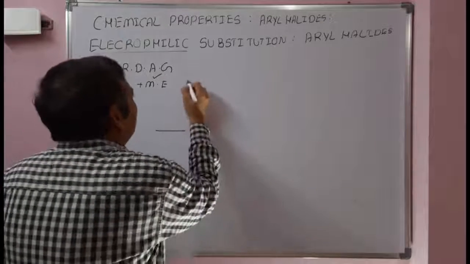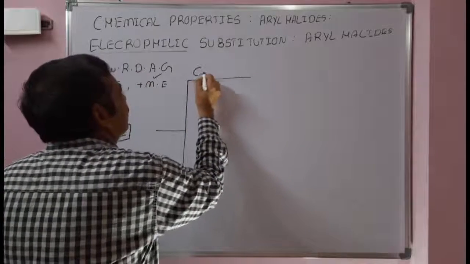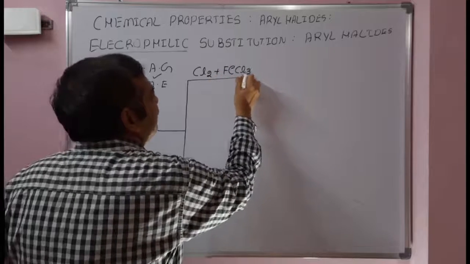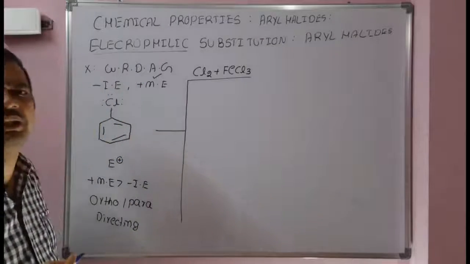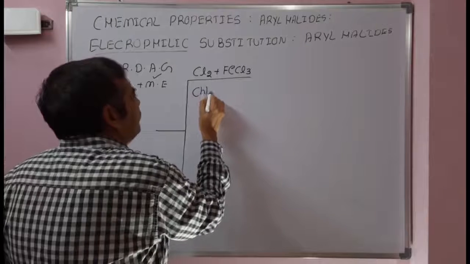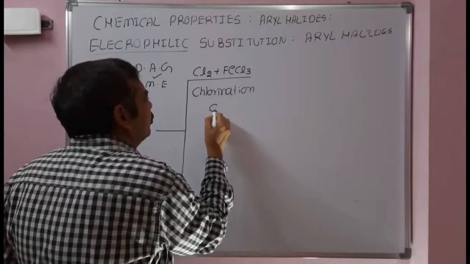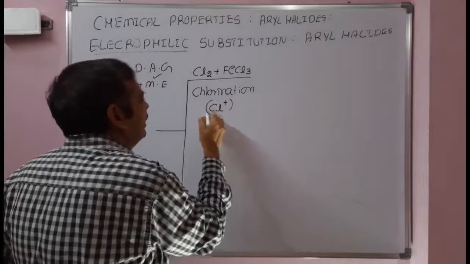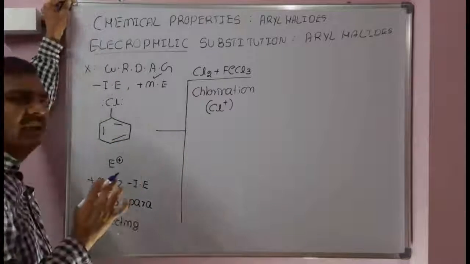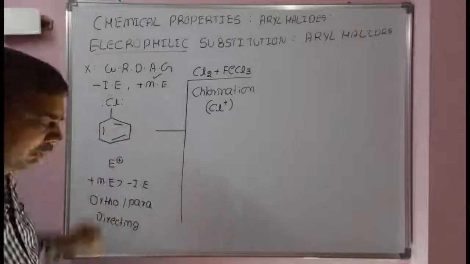Let's see some examples. First example, chlorination. When chlorobenzene reacts with chlorine in presence of FeCl3, we can use FeCl3, AlCl3, AlBr3, ZnCl2, any Lewis acid. This is the chlorination of chlorobenzene. The electrophile in this reaction is the chloronium ion. First chlorine reacts with FeCl3, it forms a complex. After that we get a chloronium ion, that is the electrophile, that will attack on chlorobenzene.